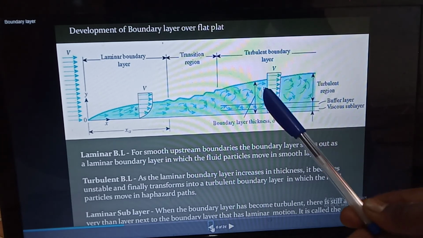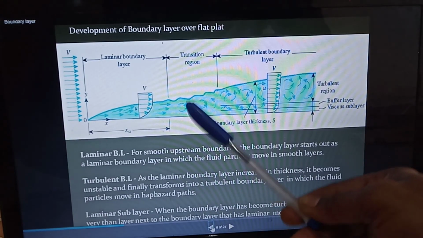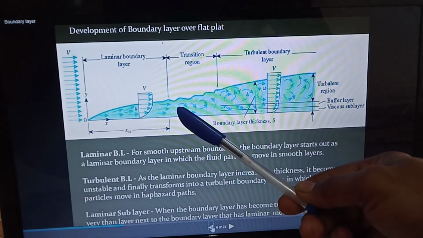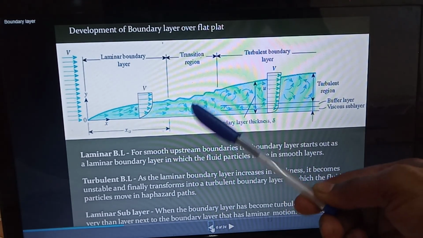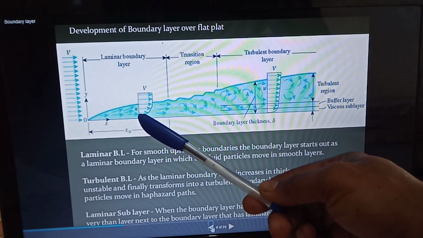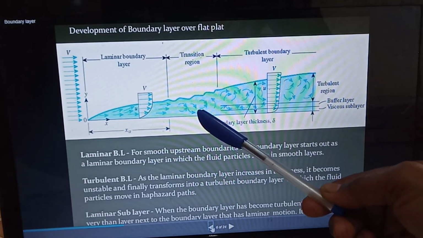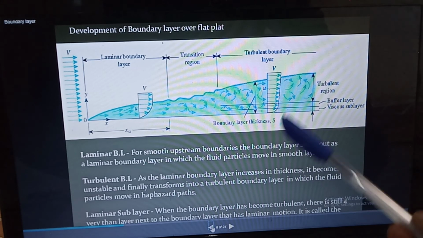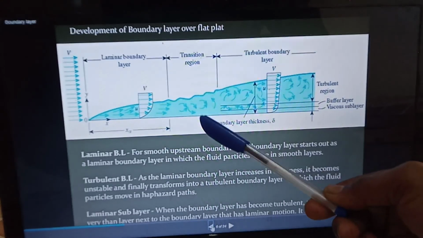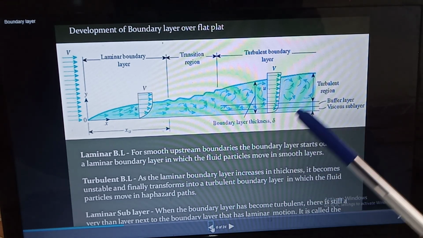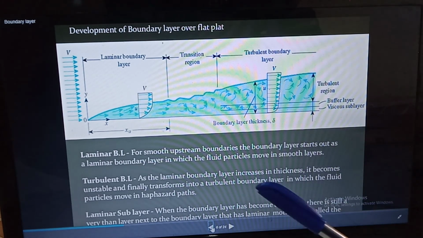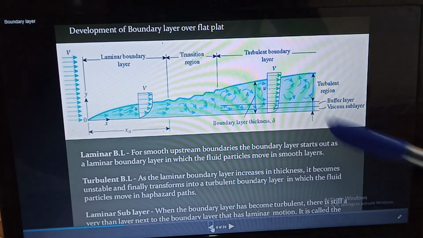At this region the thickness of the boundary layer will increase, and due to this the fluid particles will get some more velocity as compared to the laminar boundary layer. So they will move in parallel paths as well as cross each other. So this is about the development of the boundary layer over a flat plate. Now in the next lecture we will see in detail the development of the boundary layer over a flat plate. Okay, thank you.